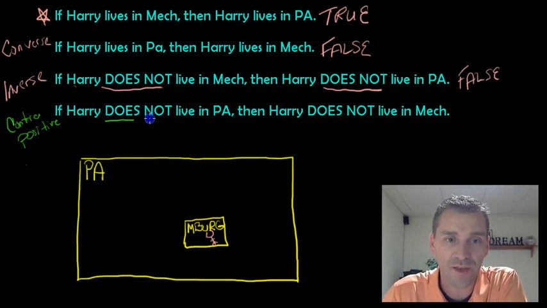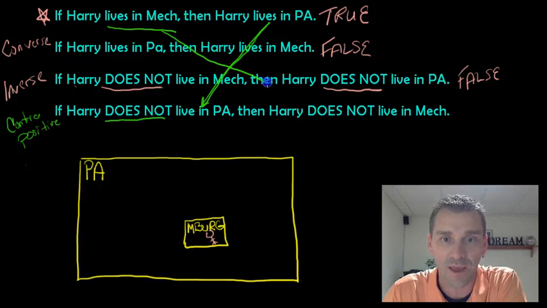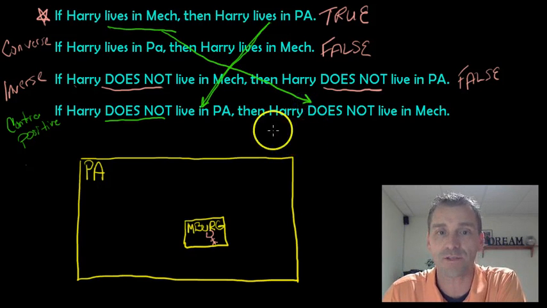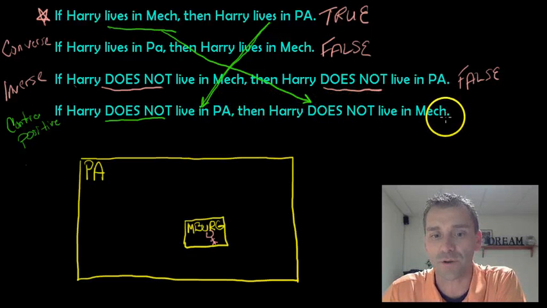Remember, you take this does not PA, and you negate that, but you flip it. Remember, it's the inverse of the converse. And then you take lives in Mechanicsburg, negate it, and flip it. That's the contrapositive. So if Harry does not live in PA, then Harry does not live in Mechanicsburg.